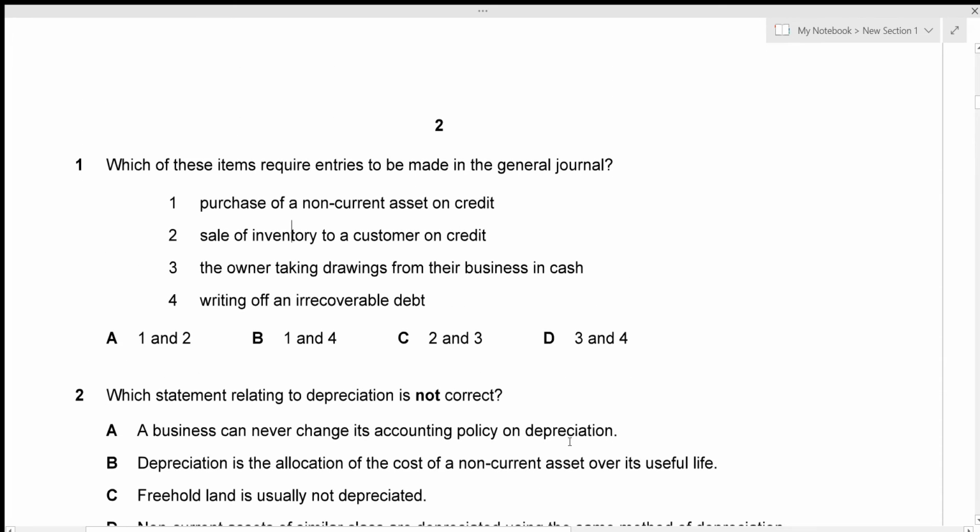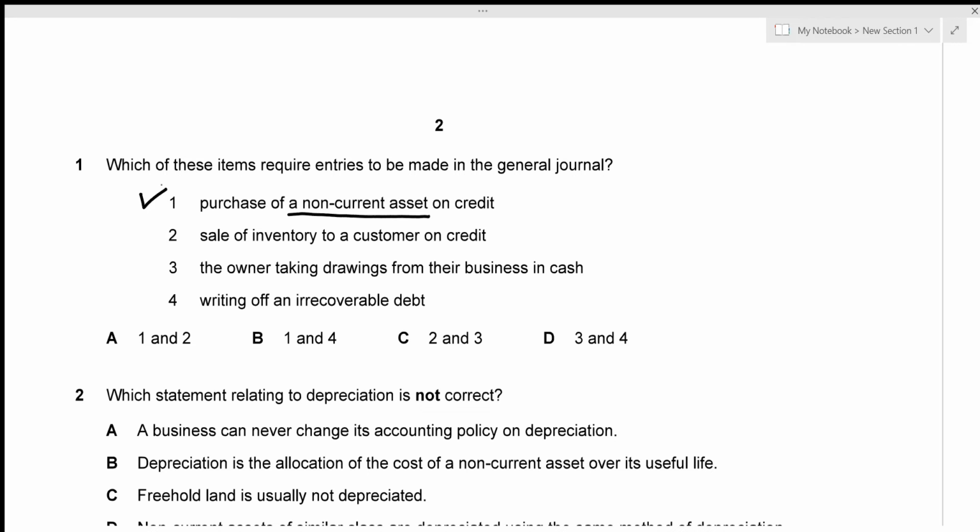In the first question, we can see which of these items require entries to be made in the General Journal. We have the first item, the purchase of non-current asset on credit. So the thing here is that we're purchasing a non-current asset. If it were to be a purchase of goods or purchase of inventory on credit, it would have gone to the purchase journal and not the general journal. But since it's a purchase of non-current asset, it definitely comes under the general journal. And item 1 will be recorded in the general journal.